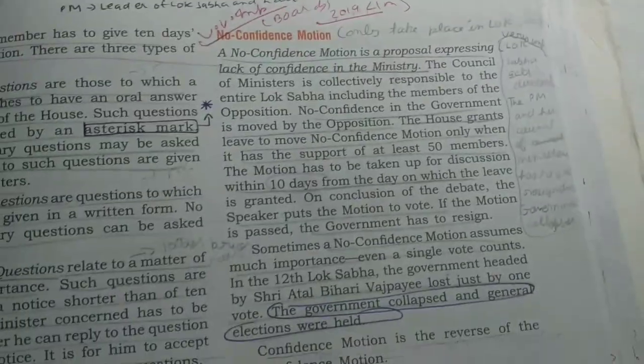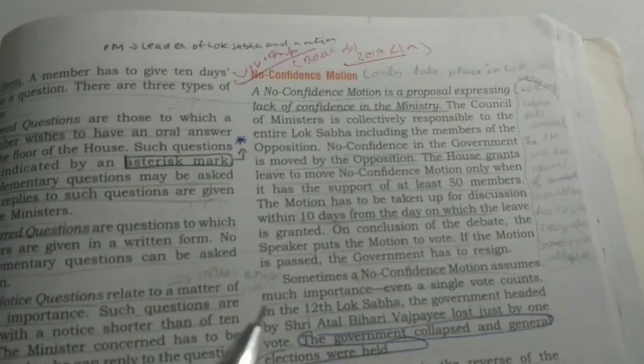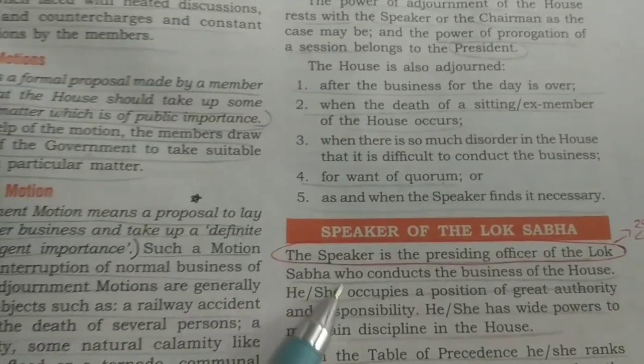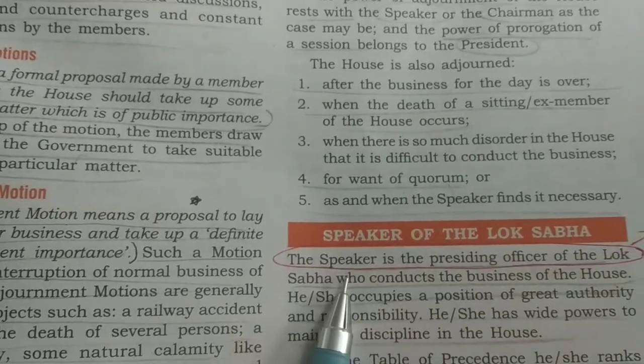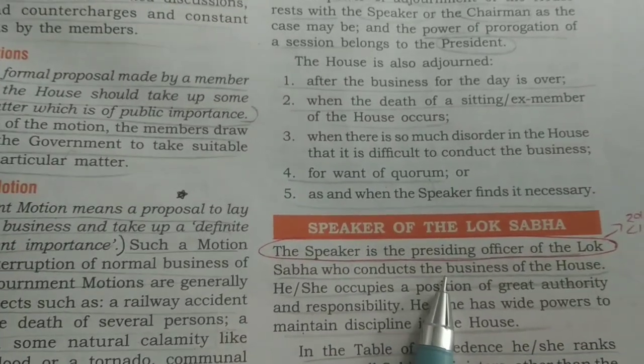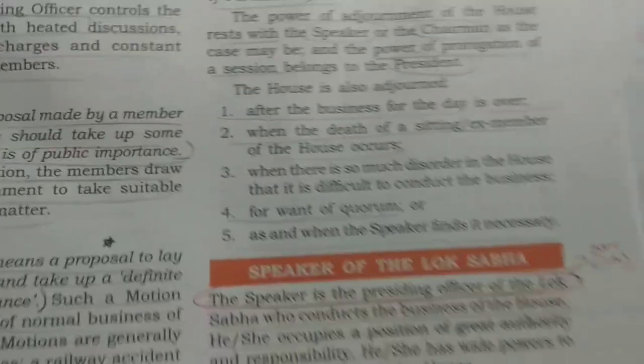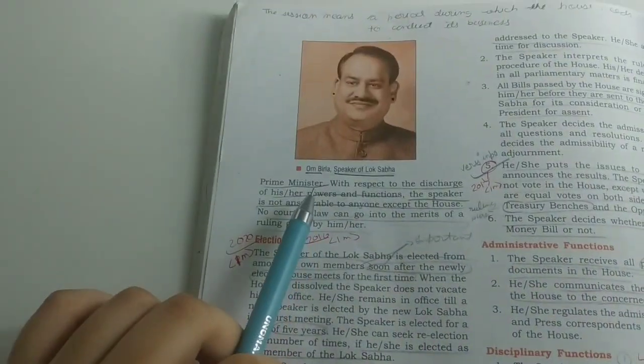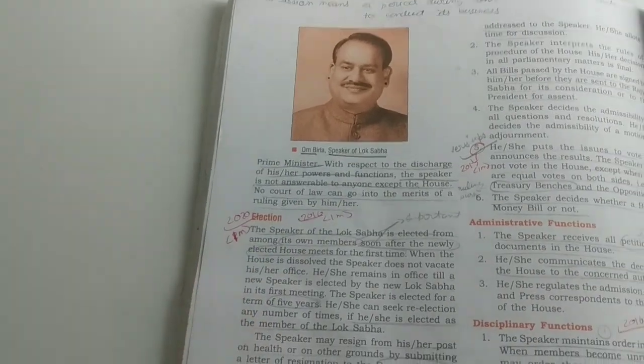Then the no confidence motion is very important. Please learn this. It is very, very, very important for your boards. Okay. And then this I have written. Okay. Then this you need to read. Then Speaker of the Lok Sabha. This line is very important, that the Speaker is the presiding officer of the Lok Sabha. It can come in your MCQs. Okay. You need to know who is the Speaker of Lok Sabha at the present time.